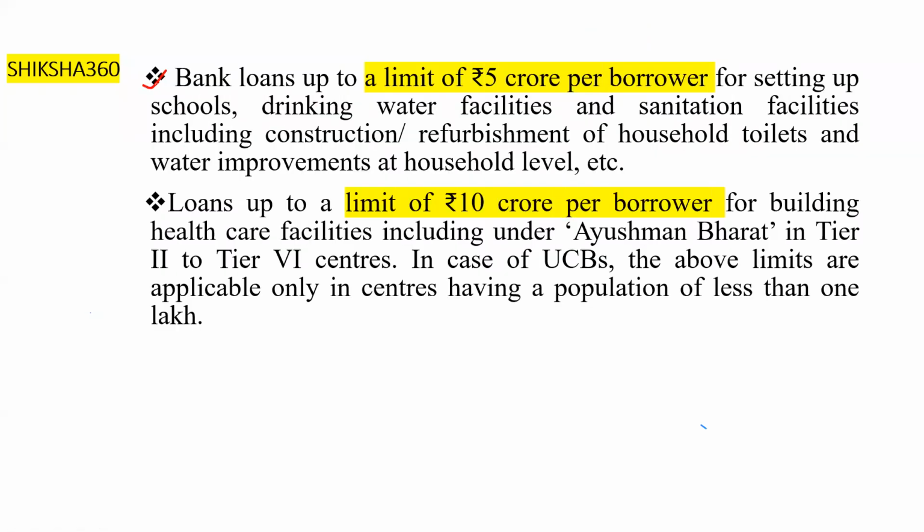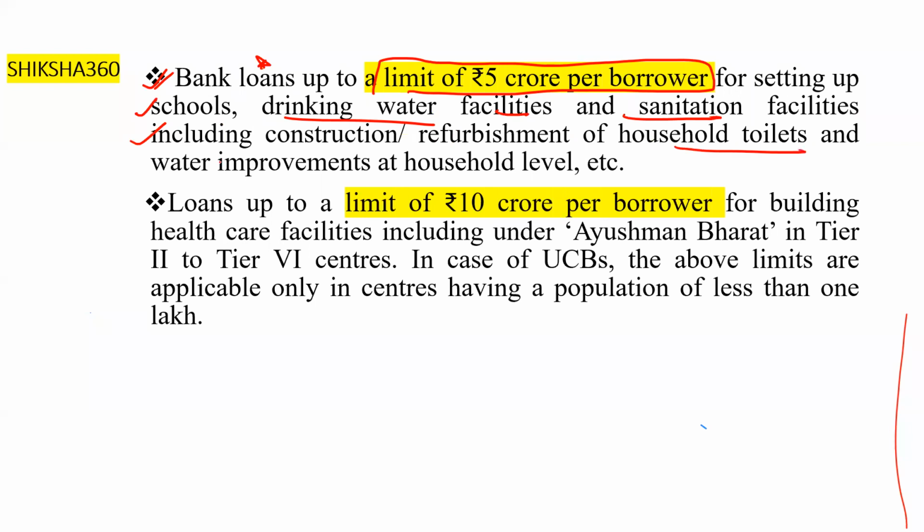Banks loan up to a limit of rupees 5 crore per borrower for setting up schools, drinking water facilities, and sanitation facilities. Sanitation facilities include construction and refurbishment of household toilets and water improvements at household level. All these come under social infrastructure.